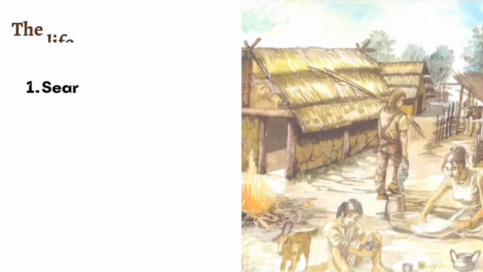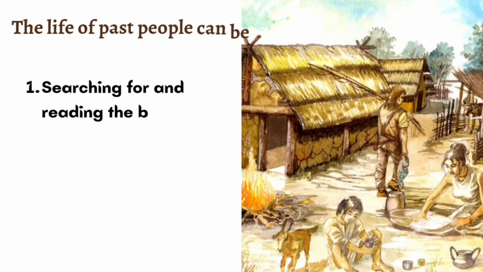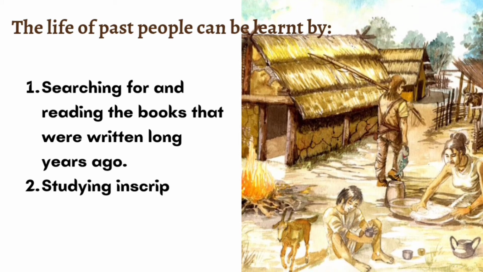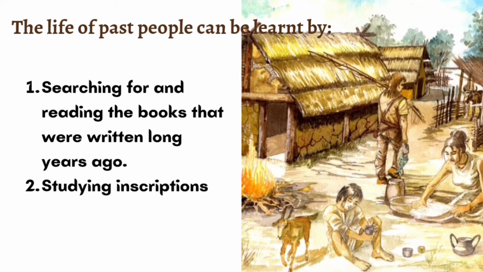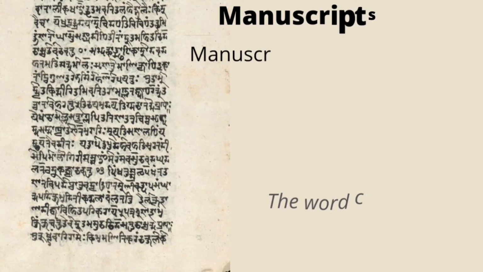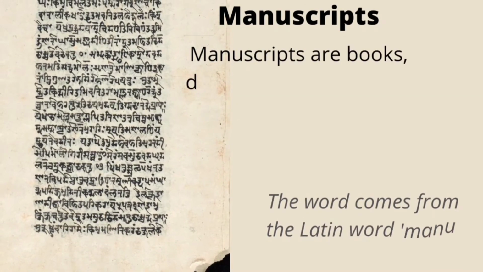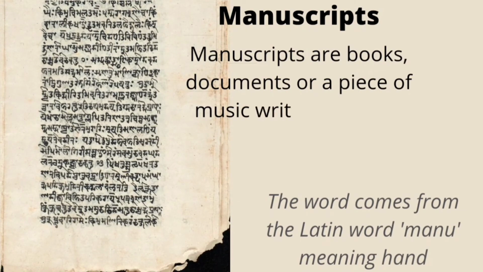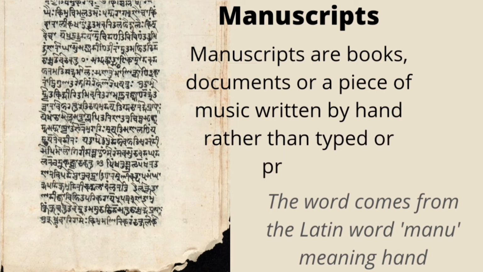We can learn about the life of past people by many different ways. One method is by searching for and reading the books that were written long years ago. Second one is studying inscriptions. The books that are written long years ago are known as manuscripts. Manuscripts are books, documents, or a piece of music written by hand rather than typed or printed. That means handwritten books were known as manuscripts.